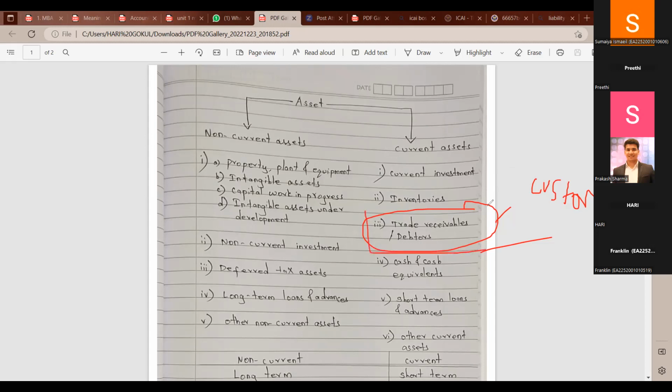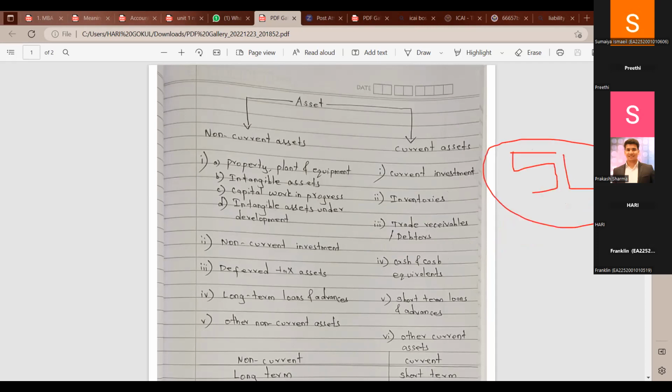So is there any doubt regarding trade receivables? Hello? So under trade receivables, if we have sold something and we have already received the amount, will that come under trade receivables, or is the amount still awaited? No, awaited. I haven't received any money from my client. The asset goes out, but I haven't received anything in the value of the car. I have sold a 5 lakh worth car, but I haven't received the 5 lakh. He's liable to pay